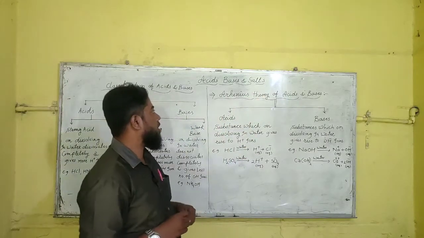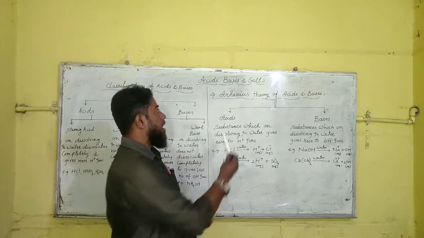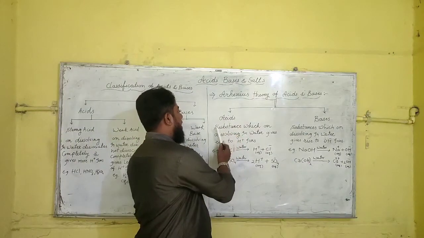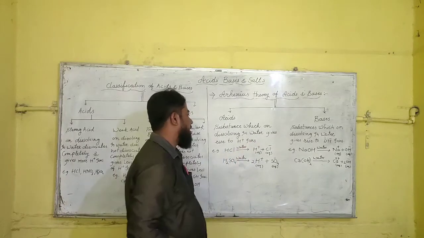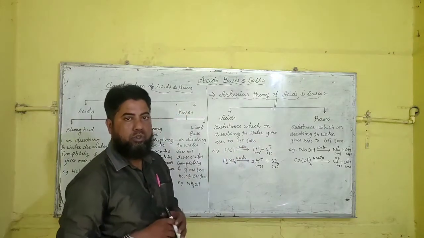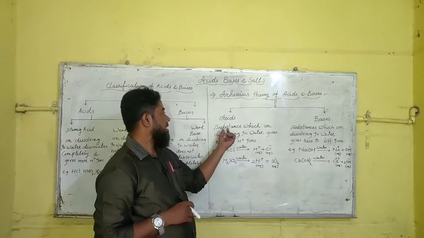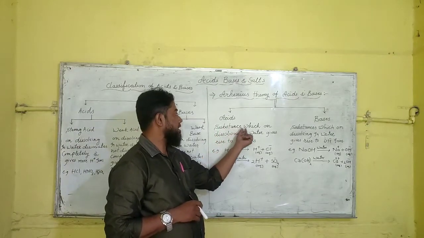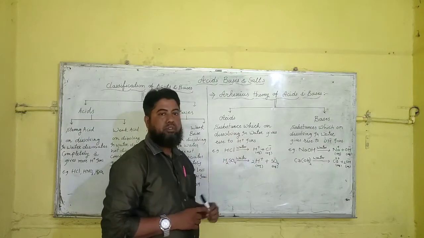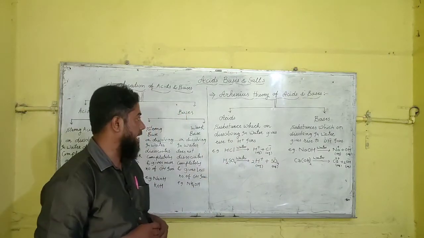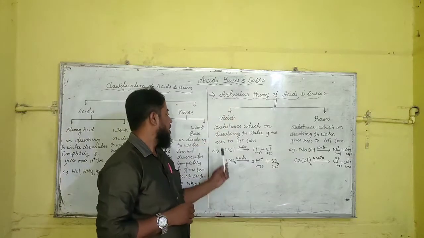According to Arrhenius theory, what is an acid? Acids are the substances which on dissolving in water give rise to H plus ions. They are called acids according to Arrhenius theory.